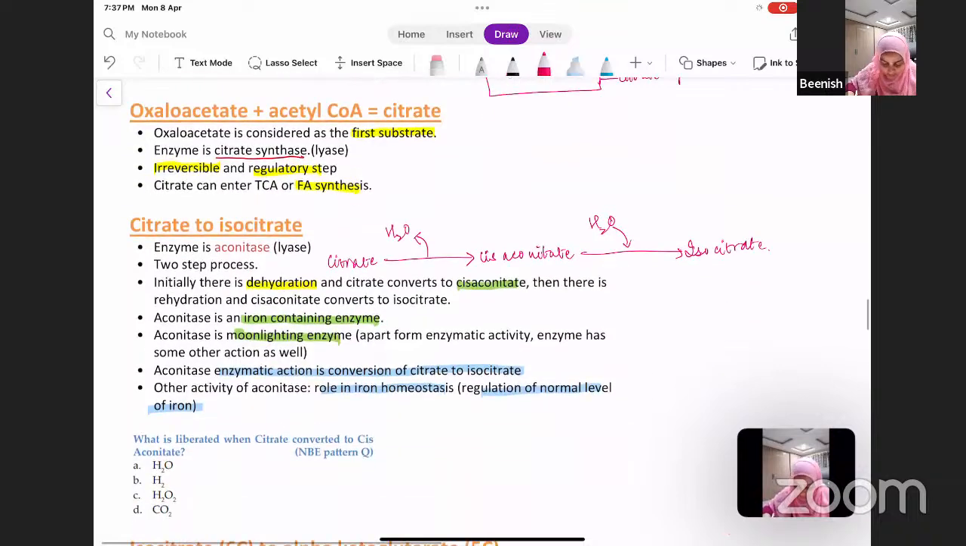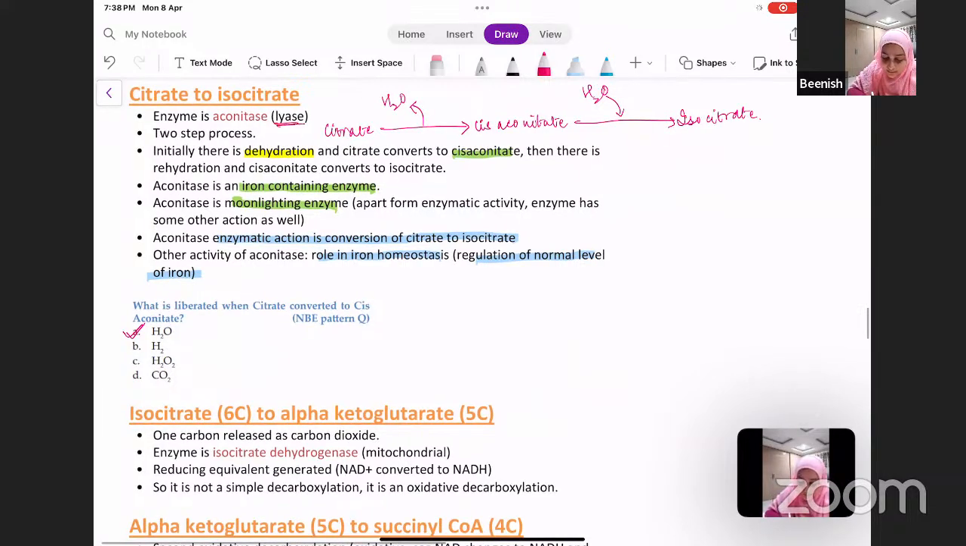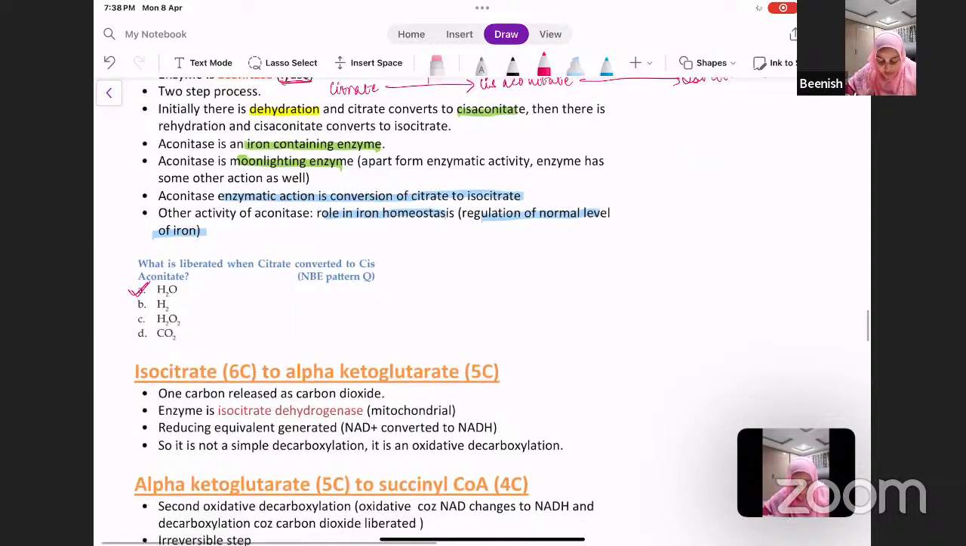Before that, let's take an MCQ. What is liberated when citrate is converted to cis-aconitate? The answer is water. Although water is involved, aconitase is not a hydrolase, it's still a lyase enzyme.